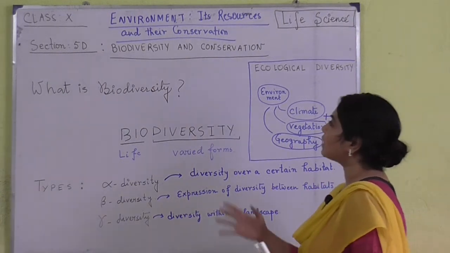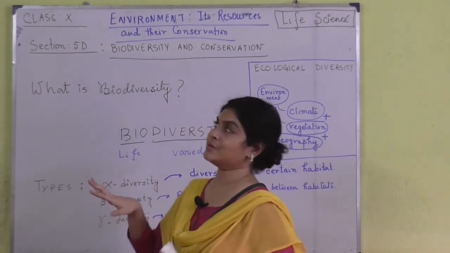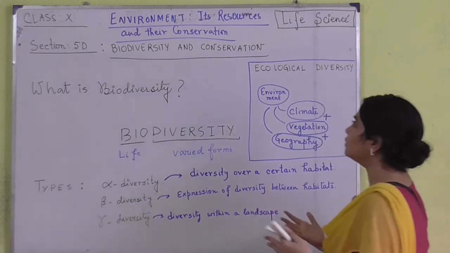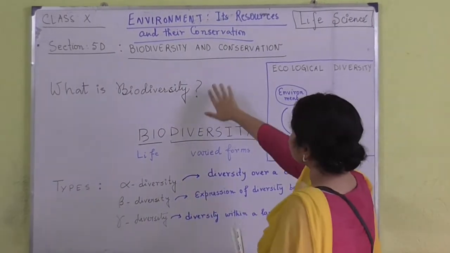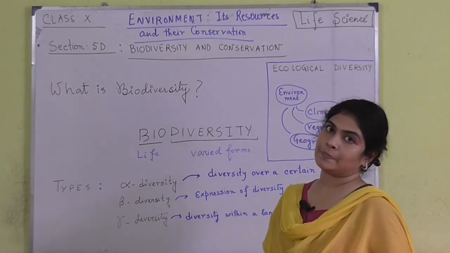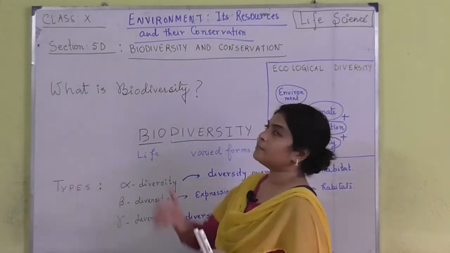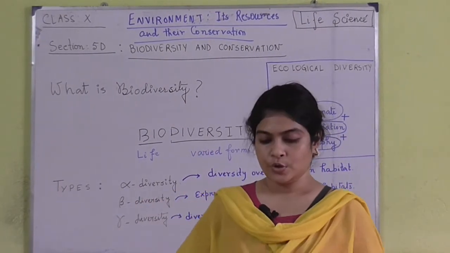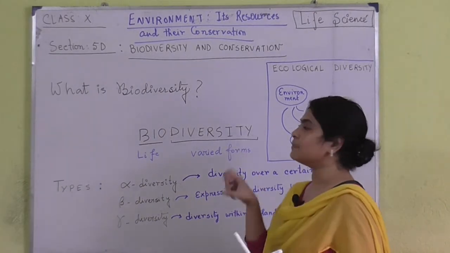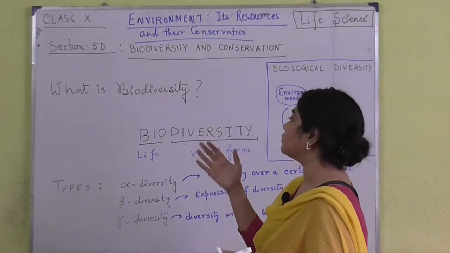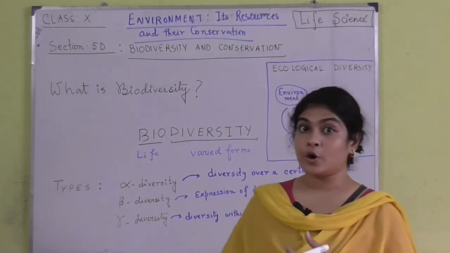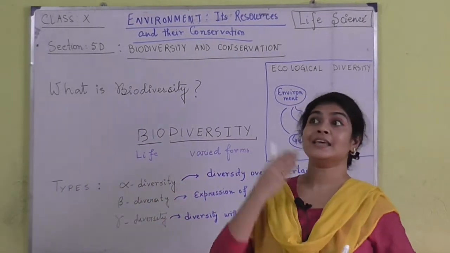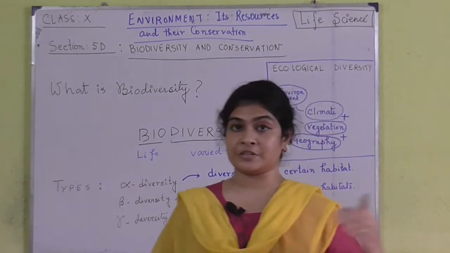So today we have come to a new section of the last chapter of our syllabus, that is section 5D, which includes a very new topic, that is biodiversity and its conservation. Now when we come to the word biodiversity, I hope every one of you has heard of this term once or twice in your life. So here we are going to read about what biodiversity is, and we are going to talk about the different types, their importance. Then we are going to talk about how we can conserve biodiversity and why the conservation of biodiversity is very important.